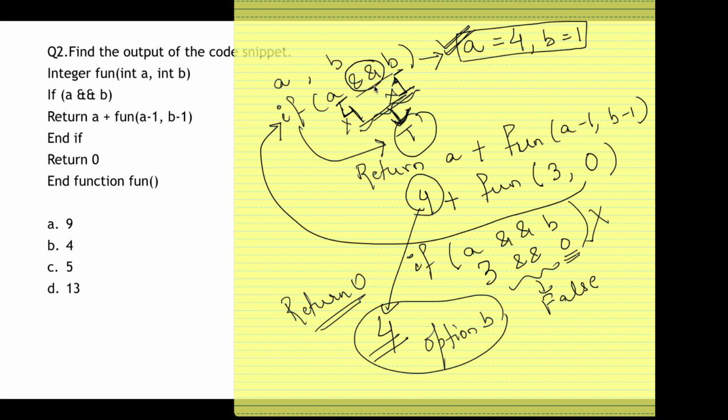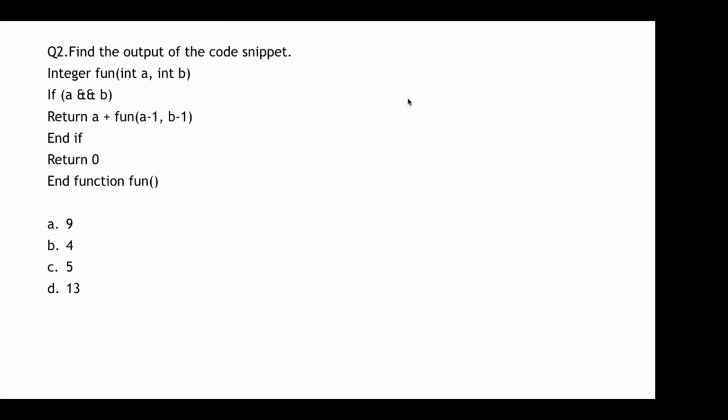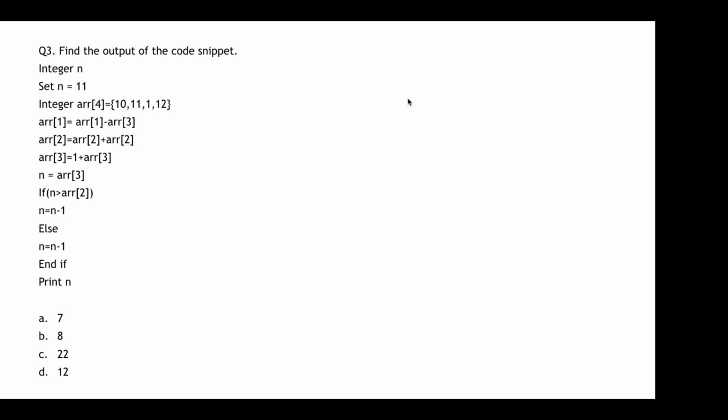Always remember, when there is an AND operation, if both the values are non-zero numbers, then the output is true. If any one of them is a 0, then the output is false. Make sure you always have in your mind the AND table, the OR table, the XOR table. These three tables are majorly important. Okay. So you remember all these tables. So moving on to the next question.